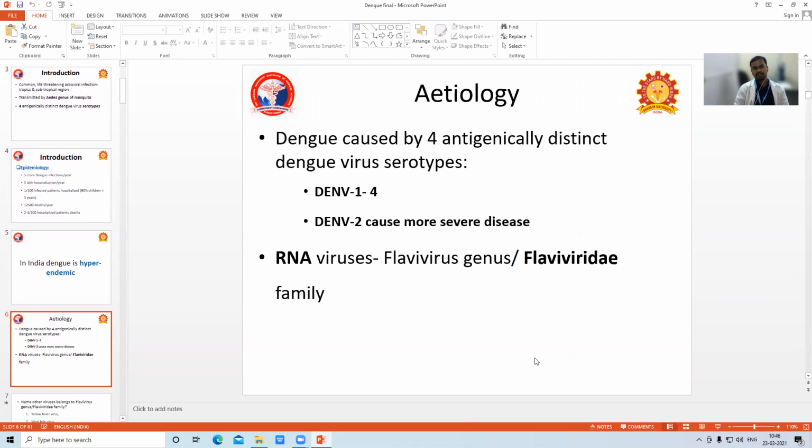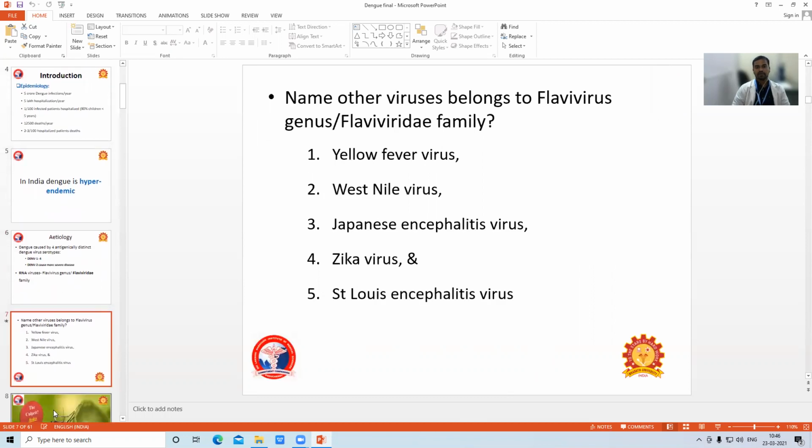Etiology: we already saw dengue has 4 serotypes: 1, 2, 3, 4. Among them, type 2 dengue virus causes more severe disease. It is an RNA virus of the flavivirus genus, Flaviviridae family. Name other viruses belonging to the Flaviviridae family. You all know the common ones: yellow fever virus, West Nile virus, Japanese encephalitis virus, Zika virus.